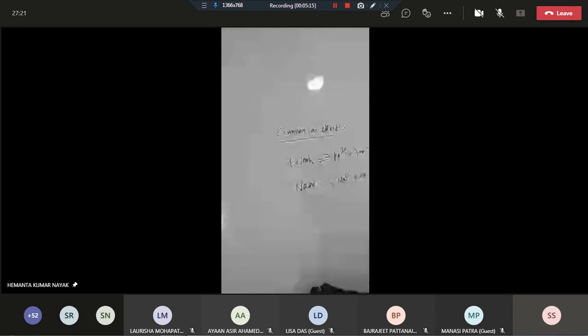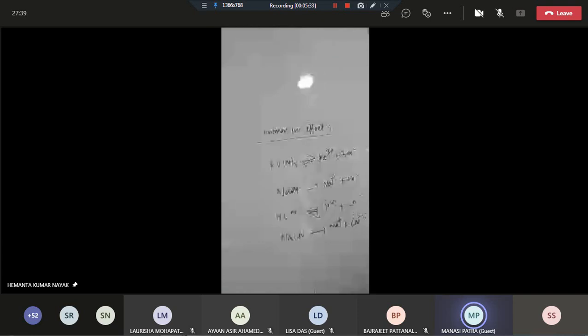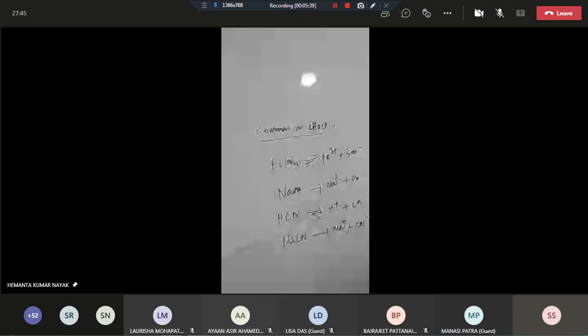Suppose you are taking hydrogen cyanide, H plus and CN minus, and you are adding sodium cyanide. This is a salt. Sodium cyanide is a strong salt, and this is a stronger electrolyte. So this one will give Na plus. The right side of the board is not visible. Now is it visible? Yes, sir. Okay. So here you see this is your.